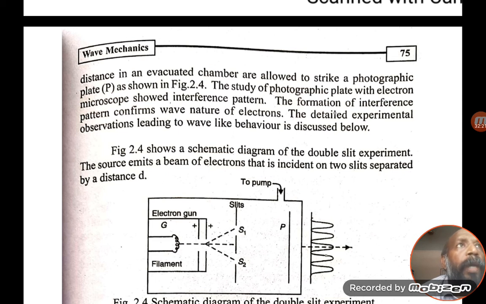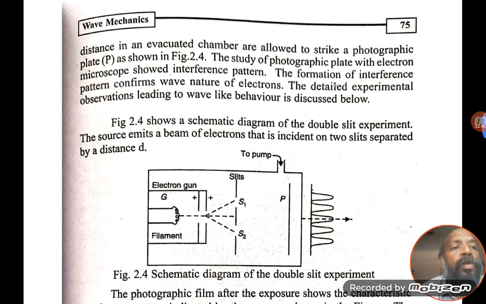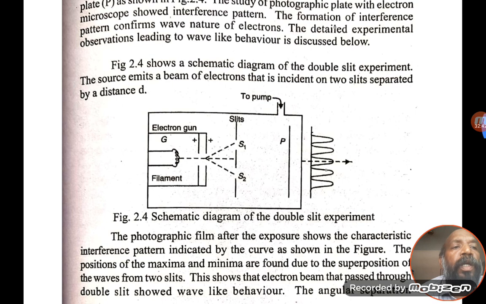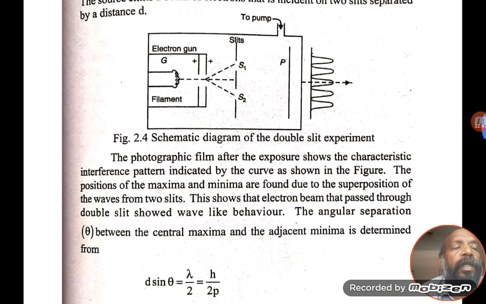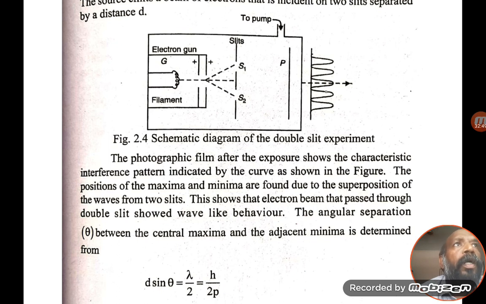When you see that electron pattern, it is similar to a wave interference pattern. Based on this wave interference pattern, we can conclude that electrons also show the property of interference. In this experiment they observed the interference pattern of electrons, similar to light.